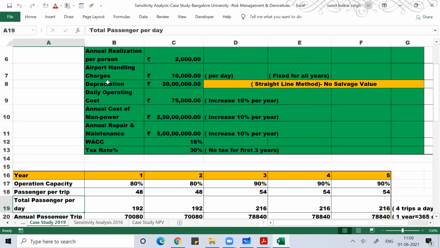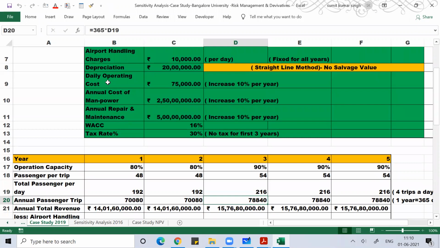Total passengers per day: because they're doing 4 trips a day, per trip I get 48, and 48 fours are 192. Then from the third year I can have 90% operational capacity, so I'll have 216 passengers per day.